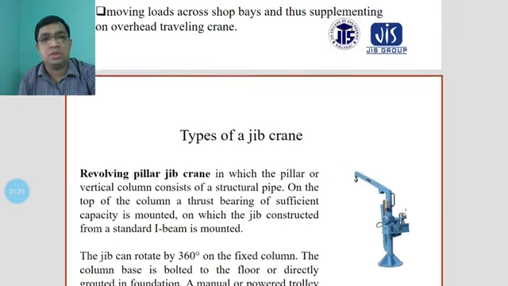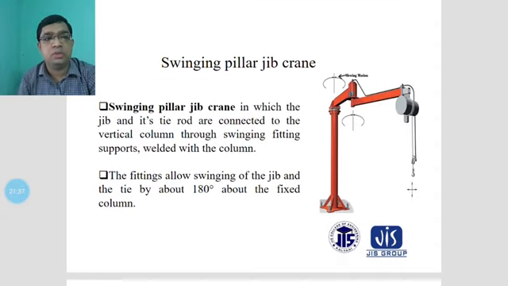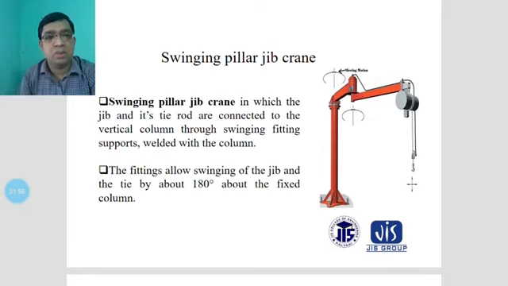Another thing you can see here is the swing pillar jib crane. This is the figure of the swing pillar jib crane. You can see the swing pillars in the uppermost portion, and the swing portion is mounted to the top part of the pillars. This is considered a swing pillar jib crane, in which the jib and its tie rods are connected to the vertical column through the swing fitting. Swing fitting supports are welded with the column. The fitting allows the swing of the jib and the tie by about 180 degrees about the fixed column.